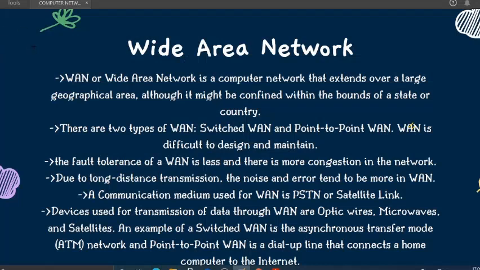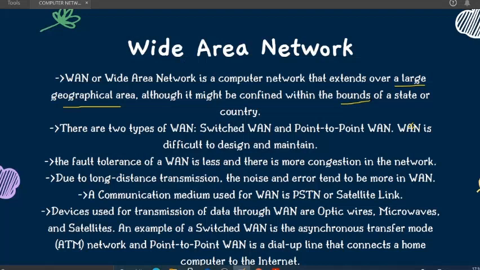So what is wide area network, also known as WAN? It is a computer network that extends over a large geographical area. Okay, so it is having a large area. That's its advantage that we can consider. The best advantage of WAN is that it is covering a large area, although it might be confined within the bounds of a state or country. Okay, there can be a boundary.